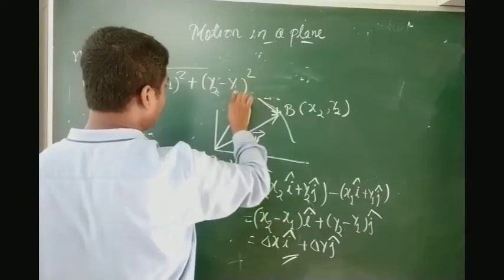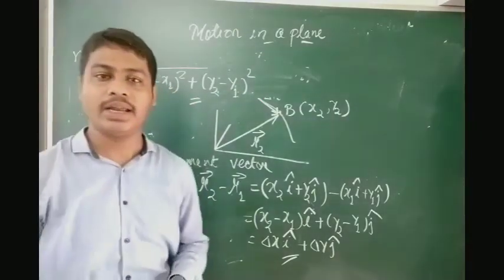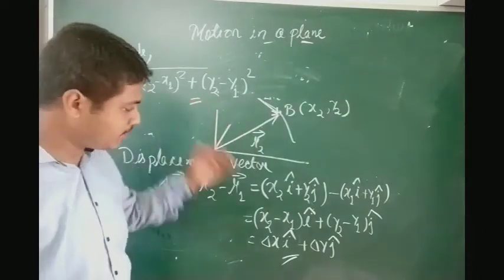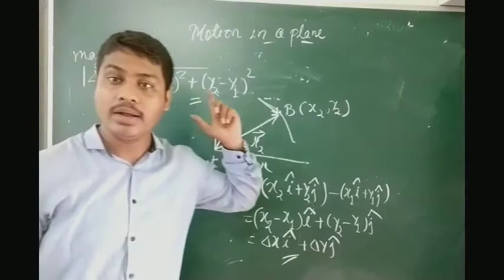So this is how we find out the magnitude form. This is the displacement vector in a magnitude form. Okay, so we have done the position vector equation, the displacement vector equation, and the displacement vector equation in a magnitude form.